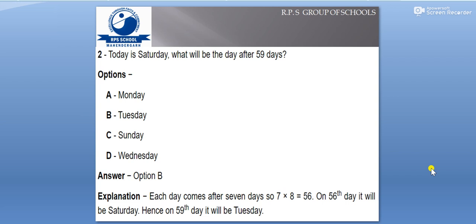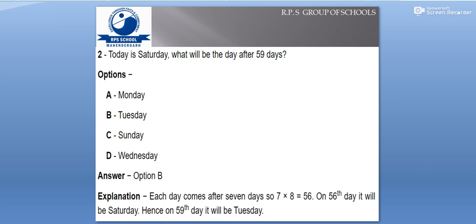56 we are counting for the days, and 3 days will be left. So till 56 days it will be repeating on Saturday only, and there is a difference of 3 days between 56 and 59. So we need to count 3 further days from Saturday. So after Saturday, counting 3 more days, Sunday and Monday and Tuesday. So we are reaching Tuesday. So Tuesday is the right answer.